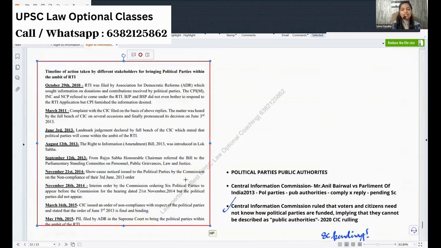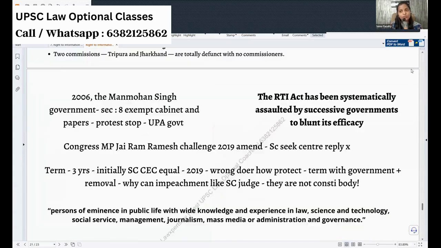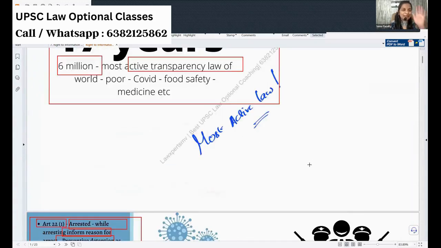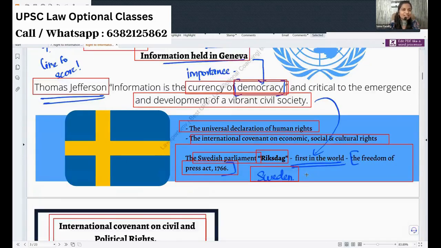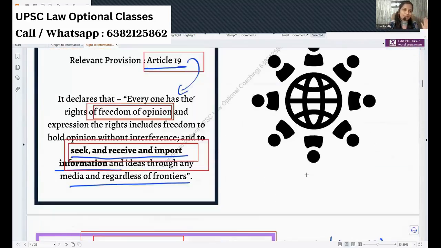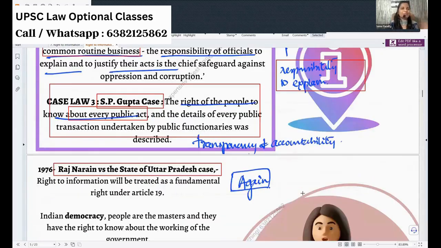And what happened finally? Your Central Information Commission in 2020 ruled that political parties come under the purview of public authorities. This decision of the Central Information Commission was challenged in the Supreme Court and it is still pending. Since it is pending, the verdict of the Central Information Commission is final as of now. So today I can put an RTI to the political parties.